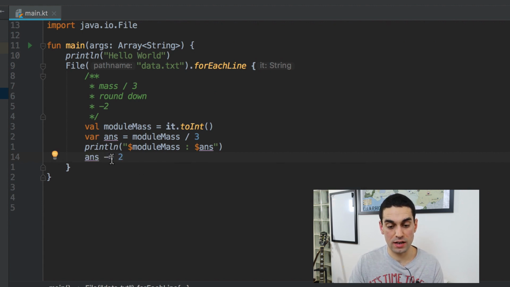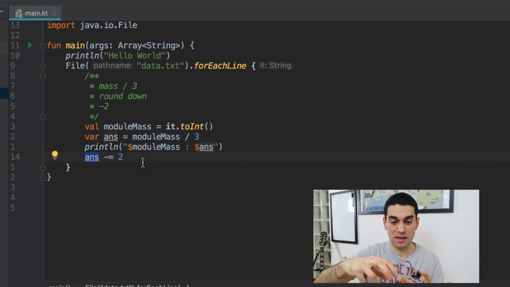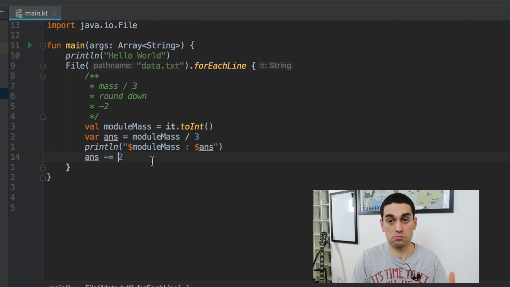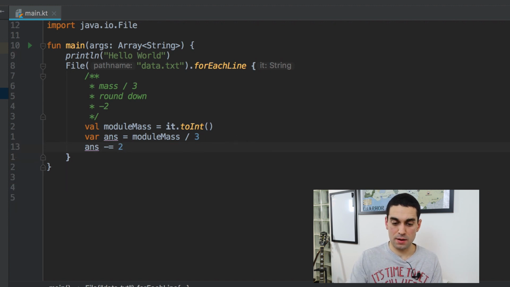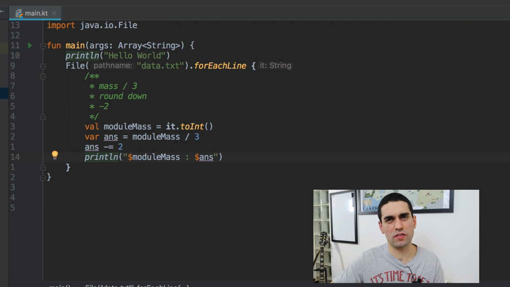And in Kotlin, we can do this. I could have done ants equals ants minus 2, okay? But this notation, similar to Java, is exactly the same as that. It puts, inside of ants, ants minus 2. So ants -= 2, and let's just delete that print line and put it underneath, and you can see this is sort of how I work.